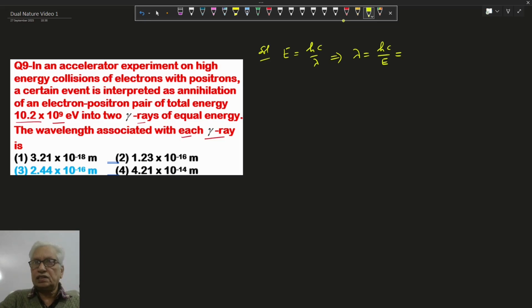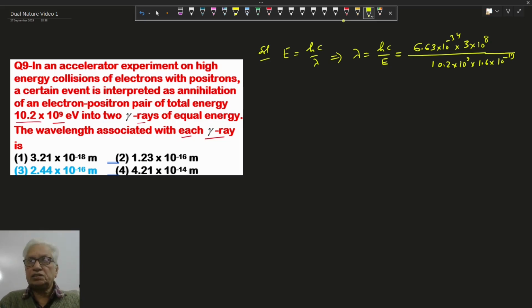Putting the values here, h is Planck constant 6.63 into 10 power minus 34, c is the velocity of light 3 into 10 power 8, upon E is the energy 10.2 into 10 power 9 electron volt. If converted into joule, it will become 1.6 into 10 power minus 19. But here, this is the energy of both the electron and positron and 2 gamma ray photons. So for each gamma ray photon, we divide it by 2.